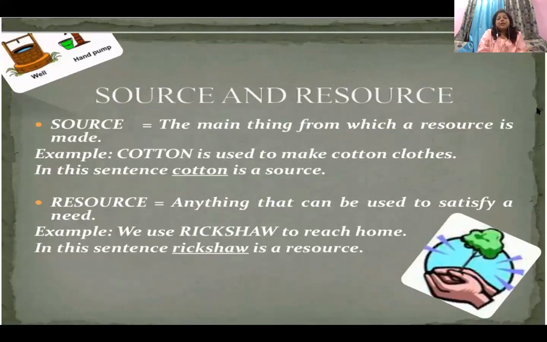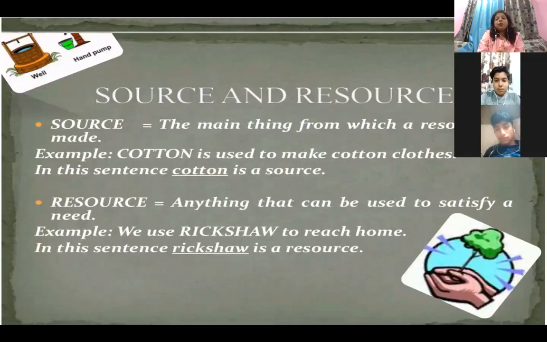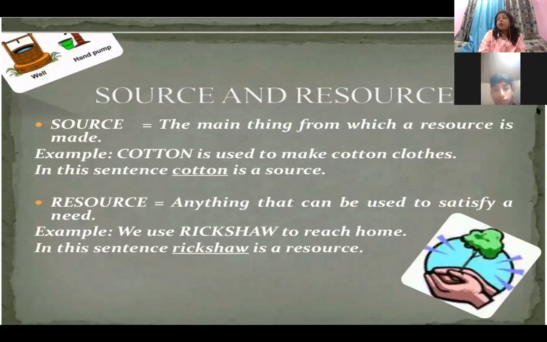What is a source? A source can be anything. For example, the cotton which is growing, or the food crop which is growing, the water which is flowing, or the well or the hand, whatever is surrounding you is a source from where you get that thing. And once that thing becomes of utility, of use, then it is called a resource. A source is the main thing from which a resource is made. For example, cotton is used to make cotton clothes. In this sentence, cotton is a source, while the cotton clothes which we are using are a resource.